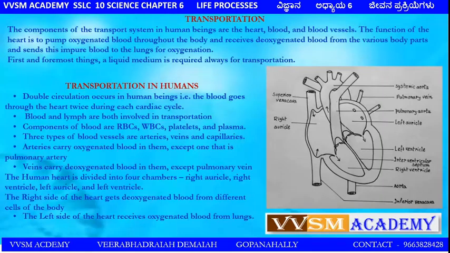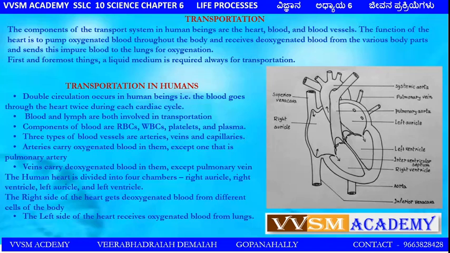As far as transportation is concerned, it is nothing but the circulatory system of blood. Who discovered the circulatory system of blood? My dear friends, a great scientist by the name William Harvey discovered the circulation of blood in the human body. Double circulation occurs in human beings, that is, the blood goes through the heart twice during its cardiac cycle.